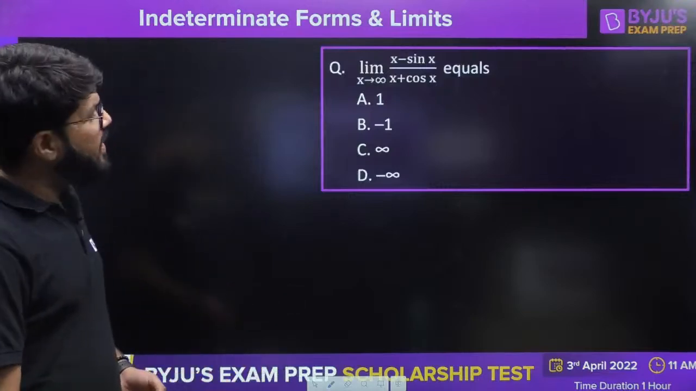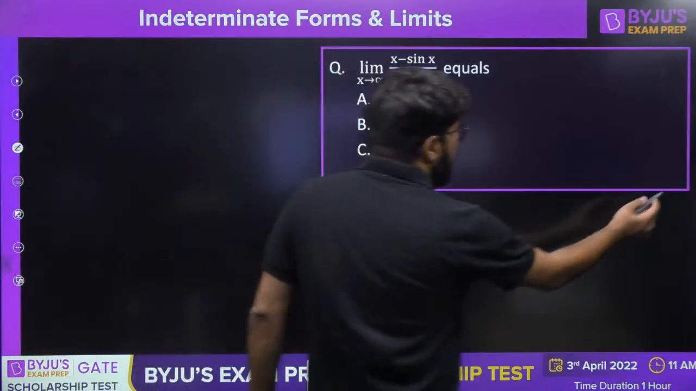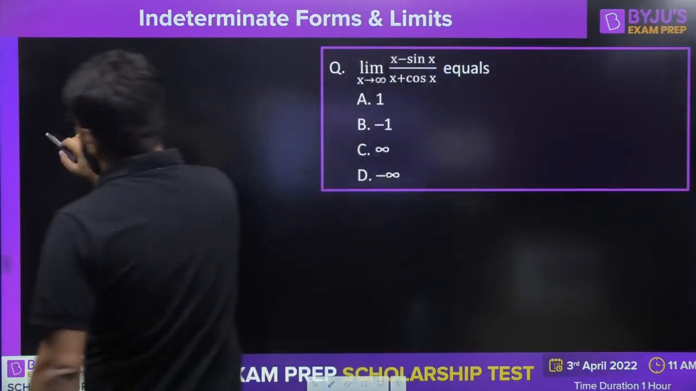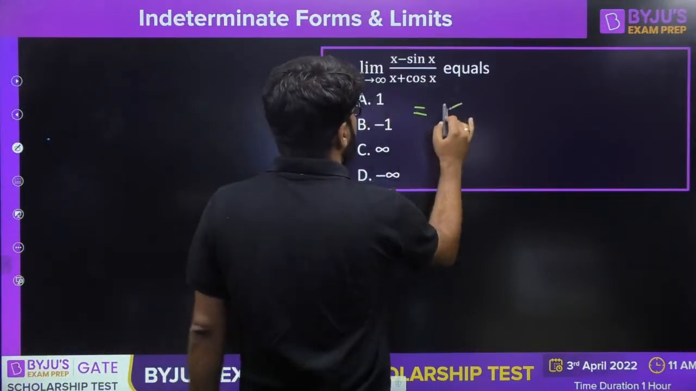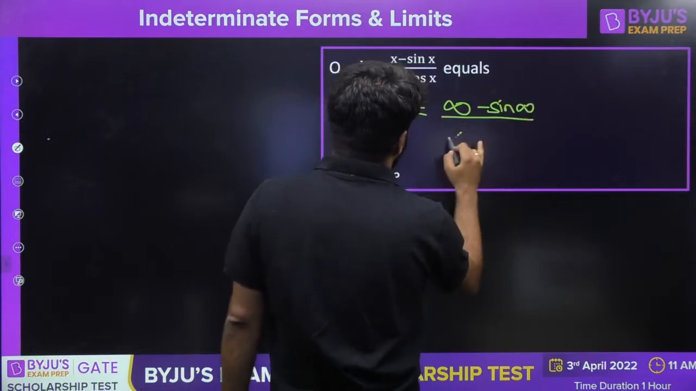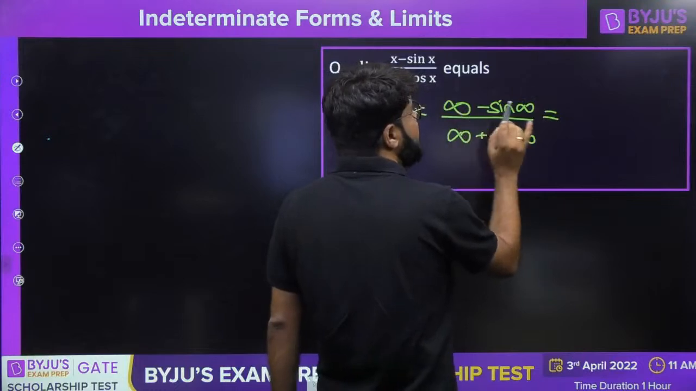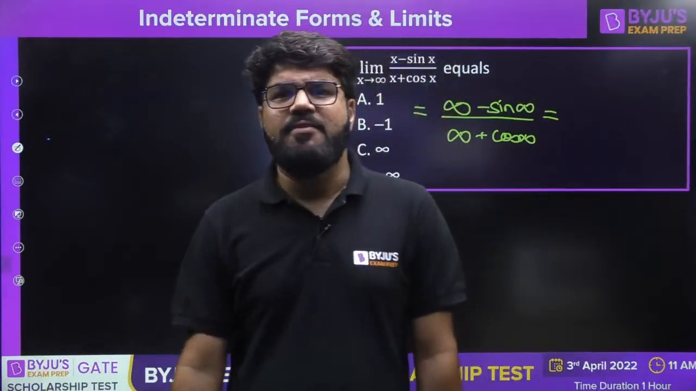Next one, limit x tending to 0, x minus sin x upon x plus cos x. If you put x tending to infinity, infinity minus sin infinity upon infinity plus cos infinity. Now sin infinity, I don't know what is the value of infinity, so I can't say what is sin infinity.